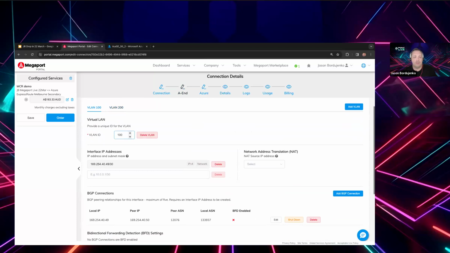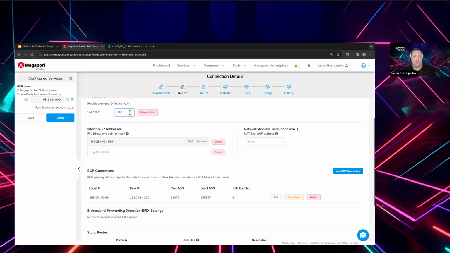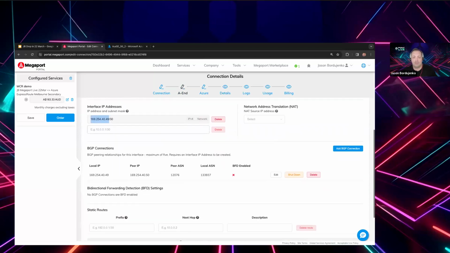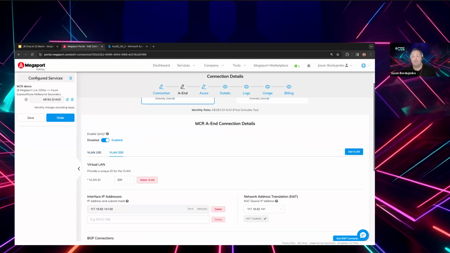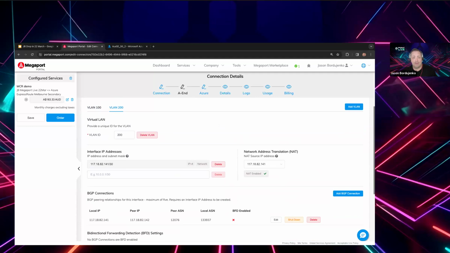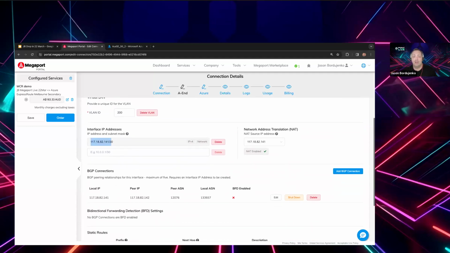We'll just talk through that very briefly. So VLAN 100, which is available here, is the particular IP address that I show on the Microsoft side. And as I mentioned, the /30 incorporates the two IP addresses. So local IP, that is from the context of the MCR, and then peer IP is the Azure side. We've automatically input the AS values. That's the Microsoft one. This is the Megaport one. And yes, if we step over to the Microsoft peering or the public peering, all that's changing here is that particular IP address. That address has come from the Megaport IP space, which is why we're using Megaport ASN in this case.